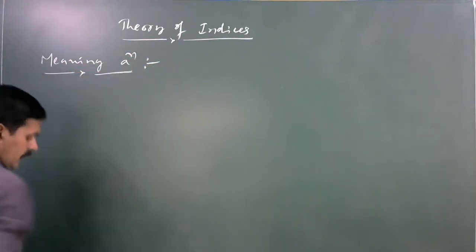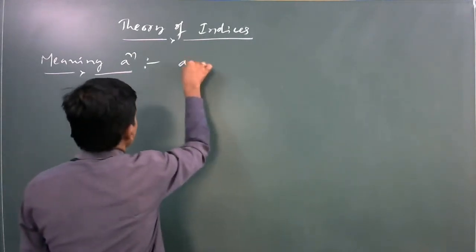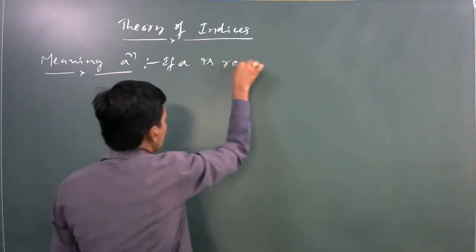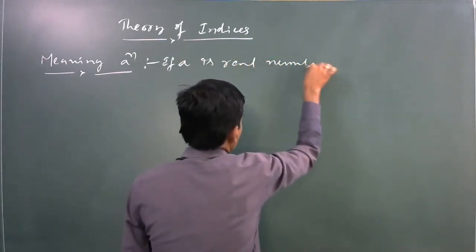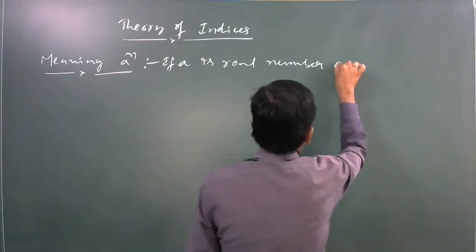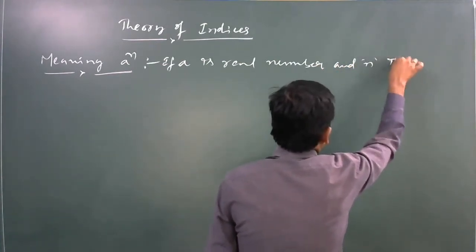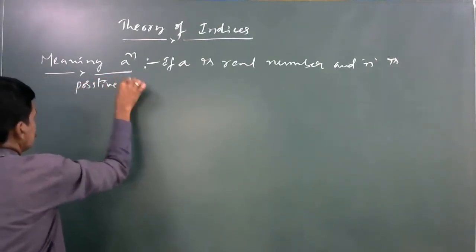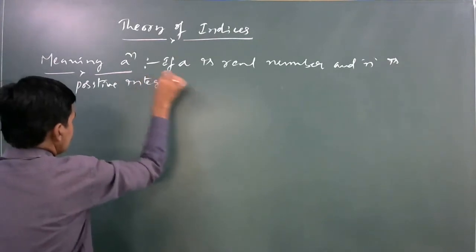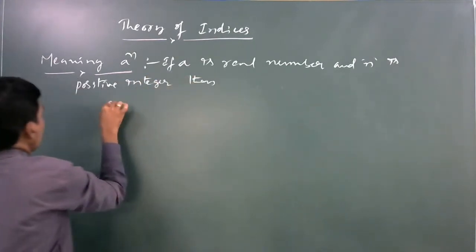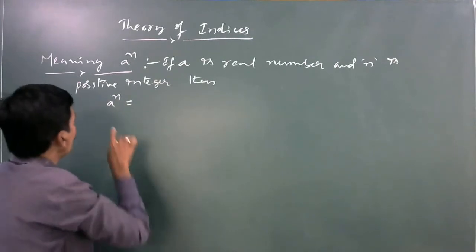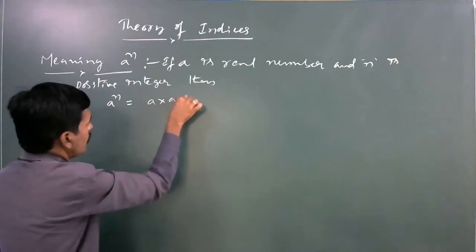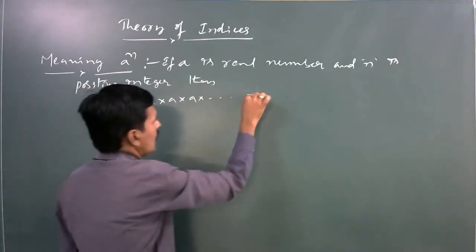Meaning of a power n. If a is a real number and n is a positive integer, then a power n equals a multiplied how many times? n times: a into a into a and so on, n factors.